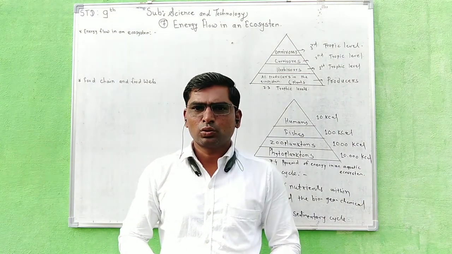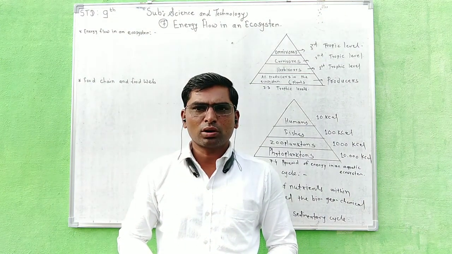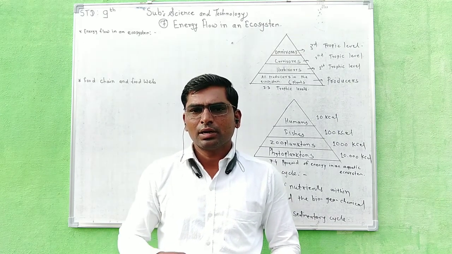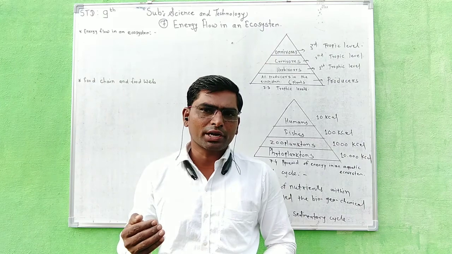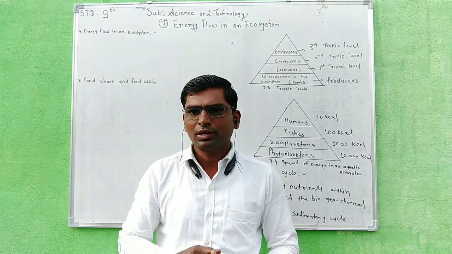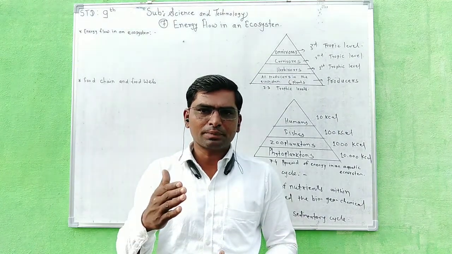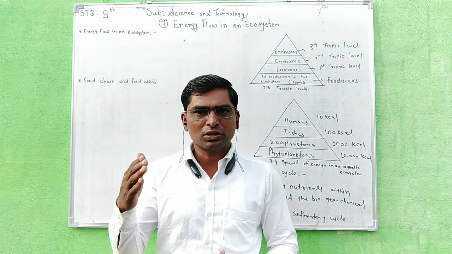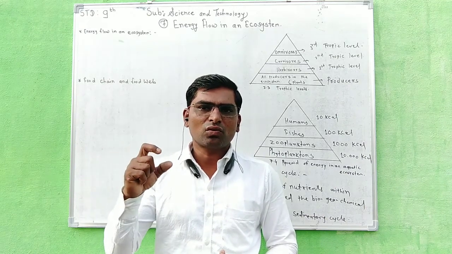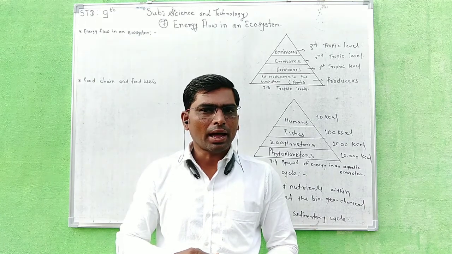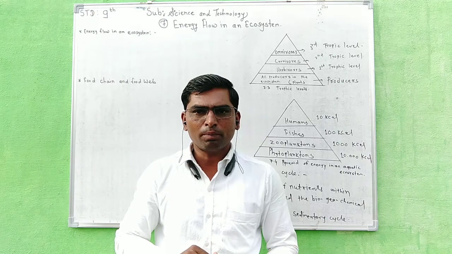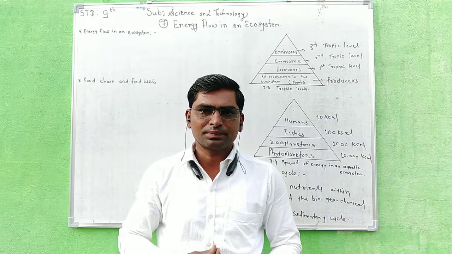Hello students, today we are discussing a very important topic: energy flow in an ecosystem. Classification of living organisms according to the mode of nutrition: first is a producer, second is a consumer, third is a saprophyte, and fourth one is a decomposer. Saprophytes means the organisms that absorb nutrition from dead animals.